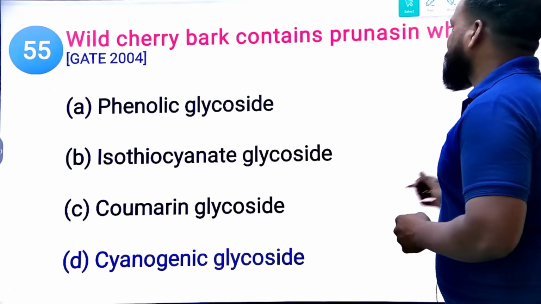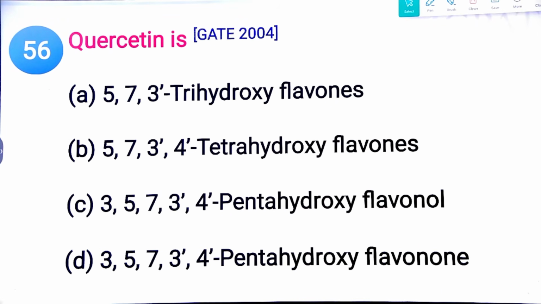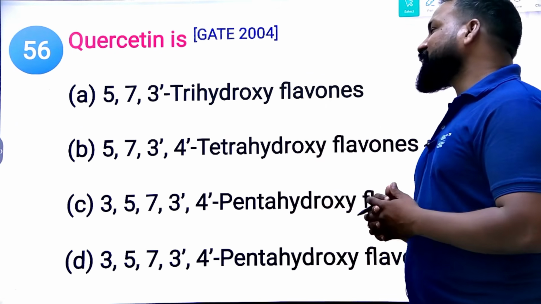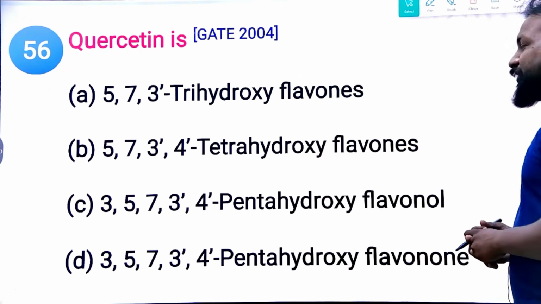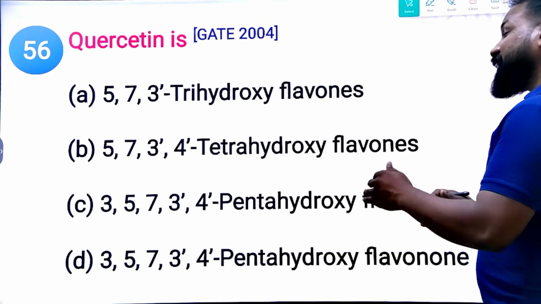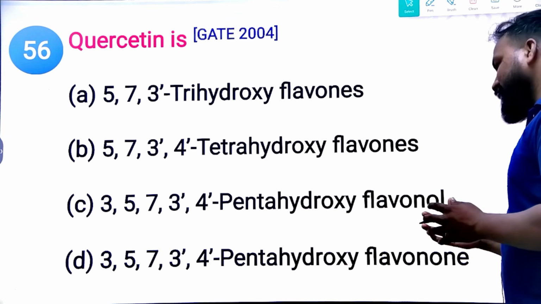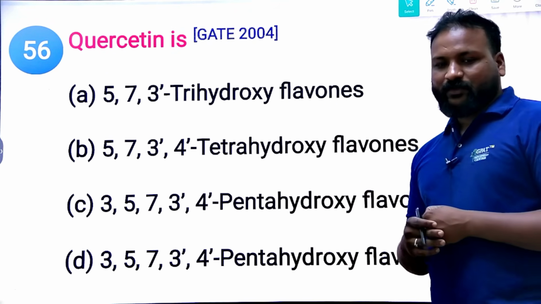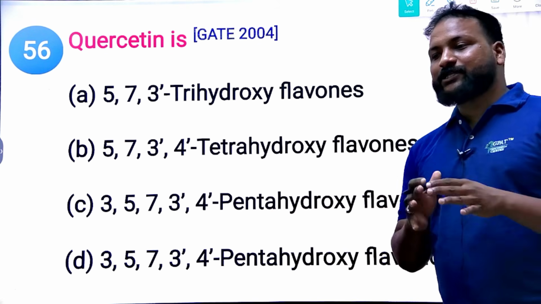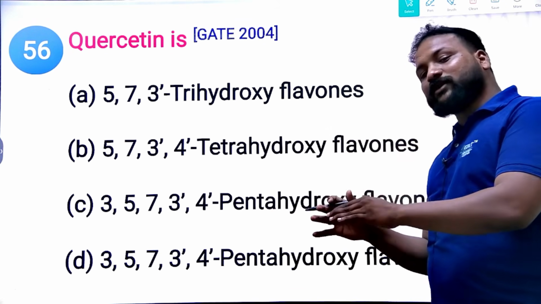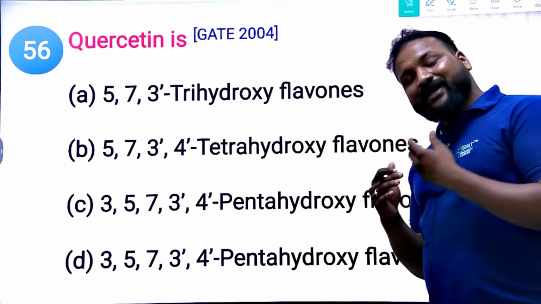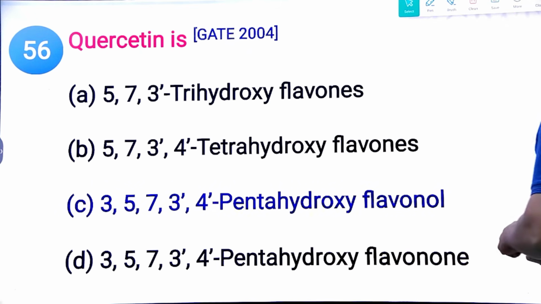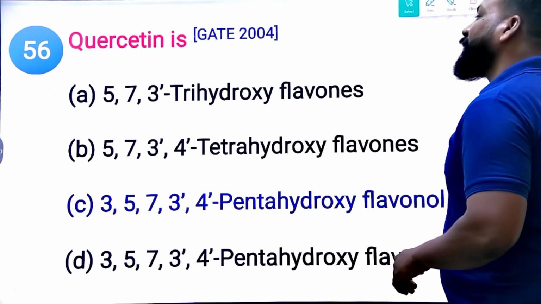Next, quercetin is chemically known as, GATE 2004 question: 5,7,3' trihydroxyflavone, 5,7,3',4' tetrahydroxyflavone, 3,5,7,3',4' pentahydroxyflavanol, or 3,5,7,3',4' pentahydroxyflavone. What is the right answer? Quercetin's chemical form is very rarely asked. Do not worry or be afraid, just look at the example to remember. If it repeats, you can answer because you have already watched this session. So it is 3,5,7,3',4' pentahydroxyflavone, quercetin.